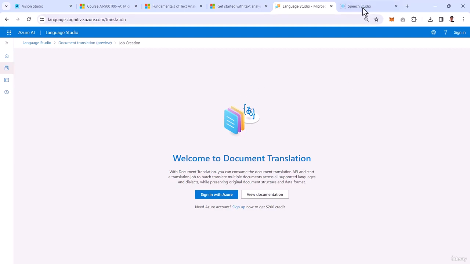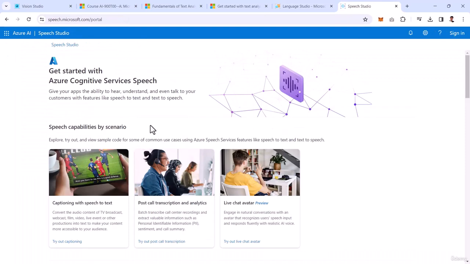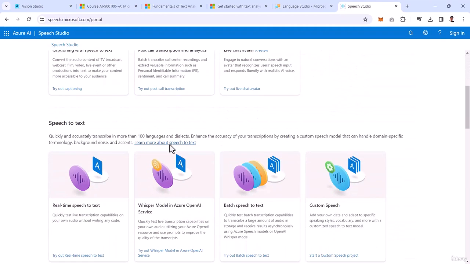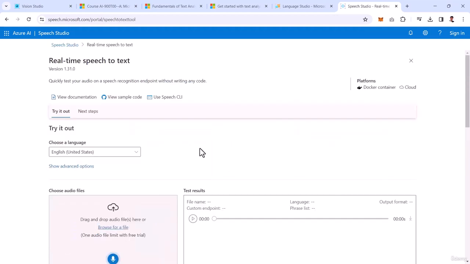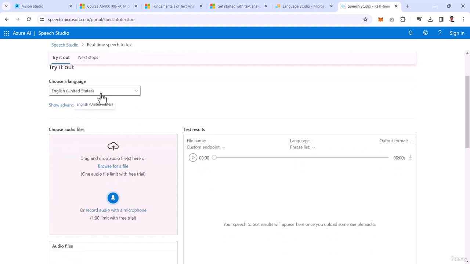Let's try Speech Studio. Now this is my Speech Studio, and in this Speech Studio, we have a couple of demos available for speech to text. Let's say we have one real-time speech to text demo. Let's try this. It's showing me that I can try this out in a particular choice of language, which I can choose from here.